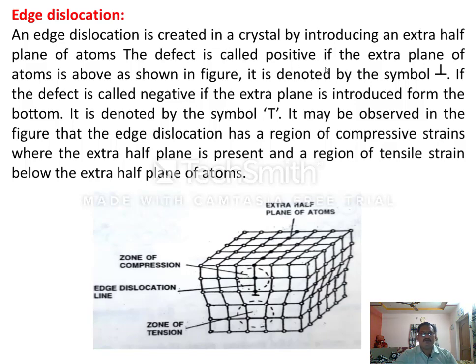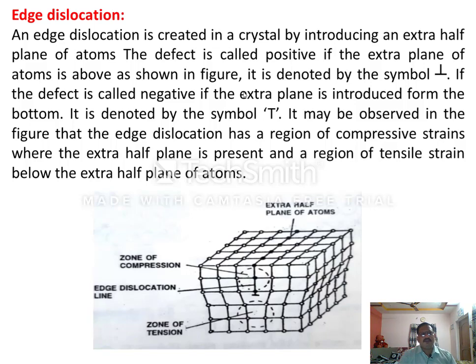This defect is called positive if the extra plane of atoms is above, as shown in the figure. It is denoted by an inverted T. If the defect is negative, the extra half plane is introduced from the bottom, right? So if you introduce an extra half plane of atoms from the top into the crystal, represented by an inverted T, we can say it is a positive defect.